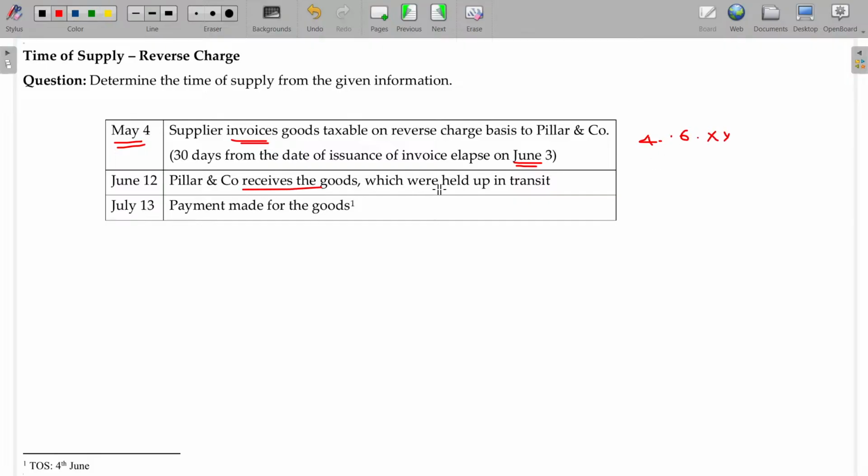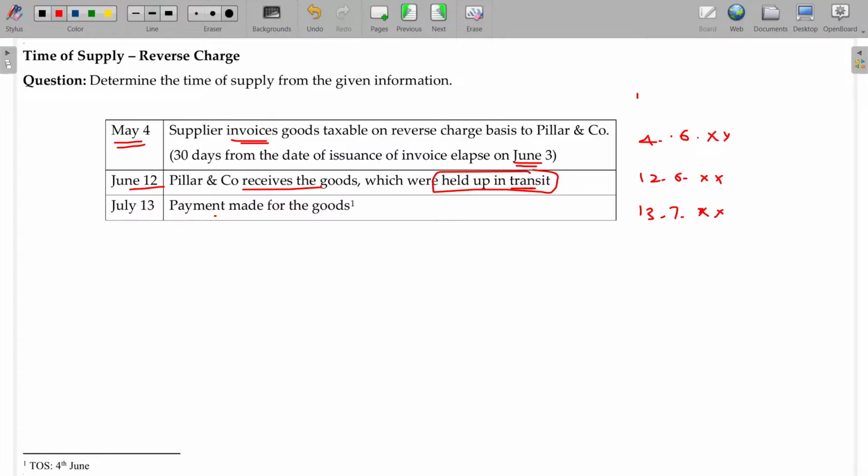And it receives the goods which were held up in transit. We received the goods on 12th June. We got it delayed due to some issue on receipt. Okay, transit held up, some delay. Okay, no problem. Payment made on 13th July.